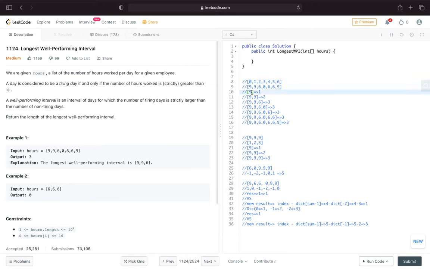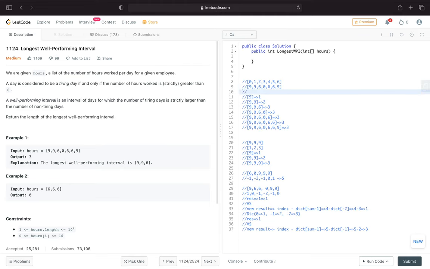We will look at whether each day is tired or not, one by one. If it is a tired day, I will add 1 to my sum value. If it is not a tired day, I will subtract 1. Now 9 is a tired day, so I add 1 to my sum.